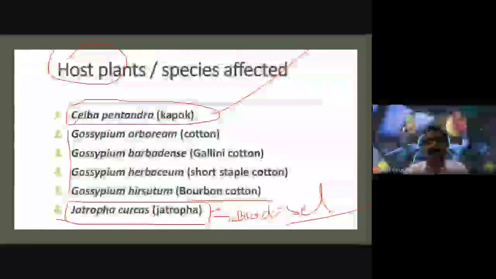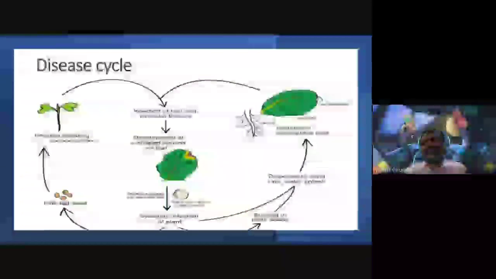or Derris indica, Kanuga chettu as we say. Have you ever seen Kanuga chettu, Pongamia pinnata or Derris indica? Its seeds are also used for the production of biodiesel. Okay, so the disease cycle of this